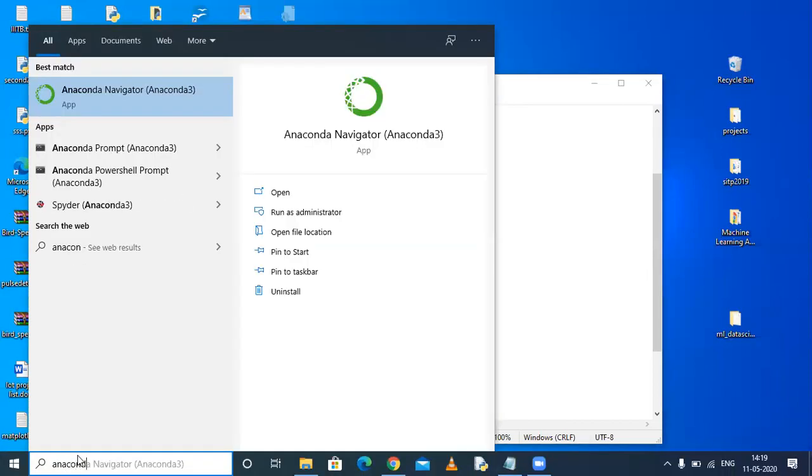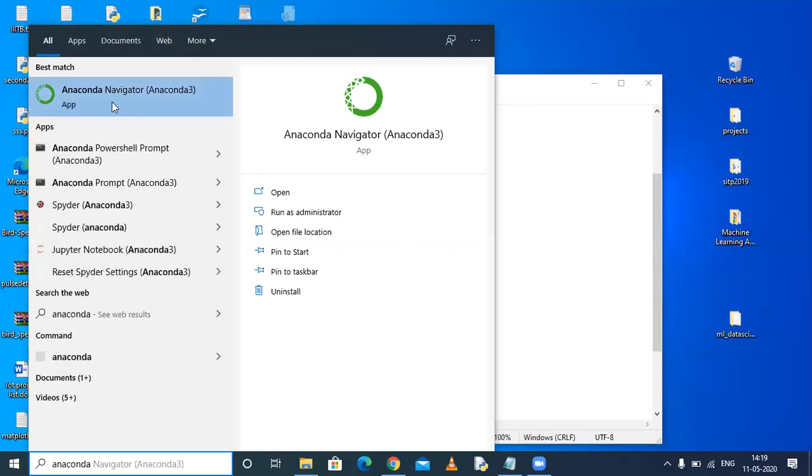After typing, it shows Anaconda Navigator.